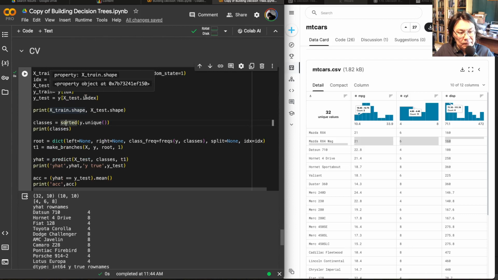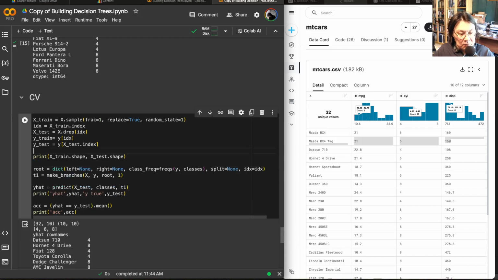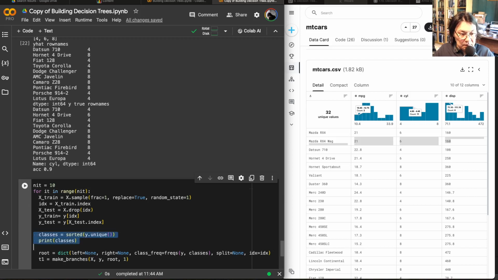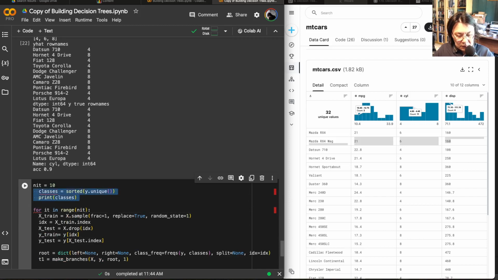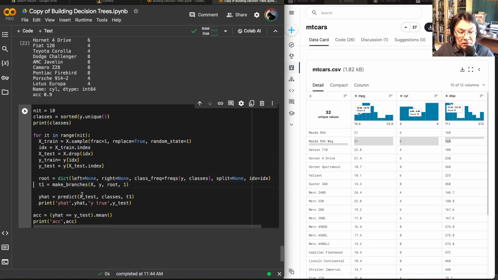So okay, whatever. So let's recalculate classes, but I'll keep them. Oops, sorry. I'll keep them outside of the loop here. Right, so classes will be here. Do we need a root? Yes, we do. We will, because we keep creating this root from the training sample, right? T1. Yes, we need to build a tree, but let's try another tree here.